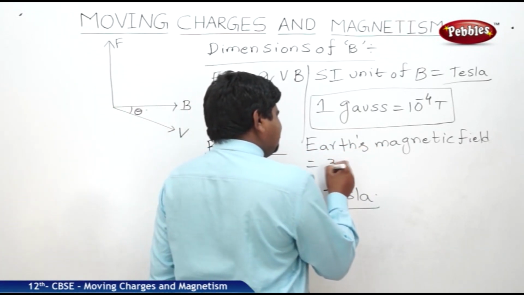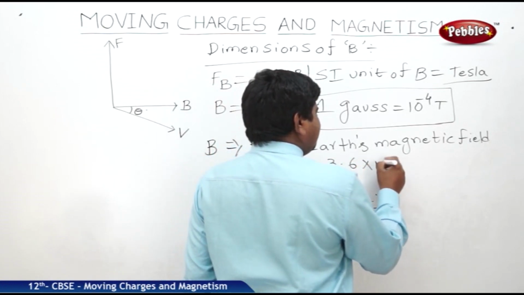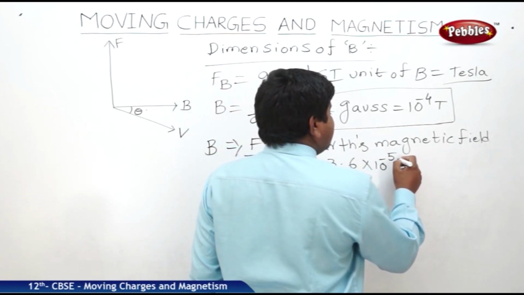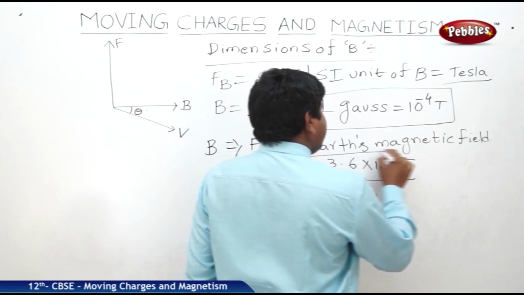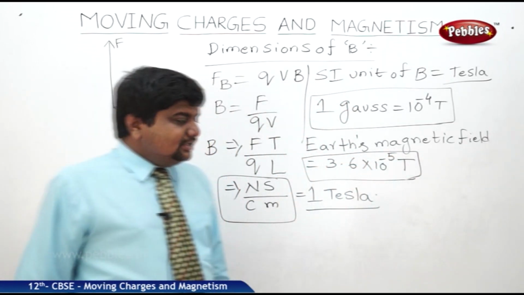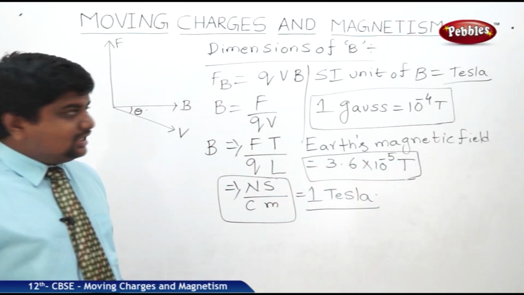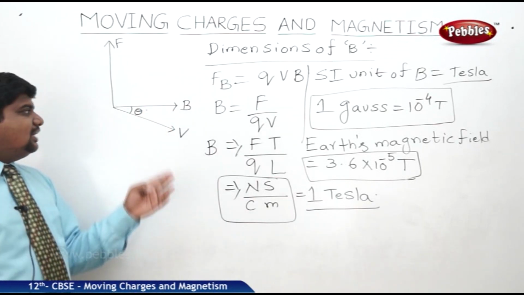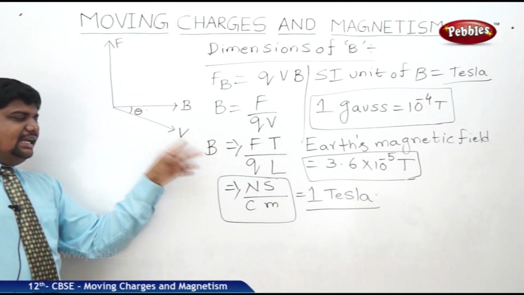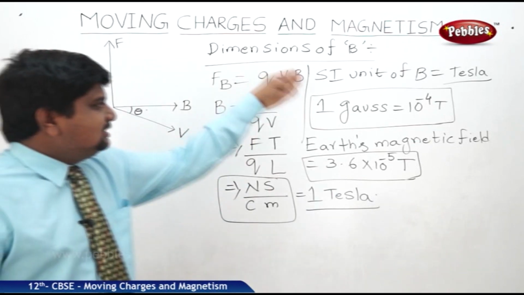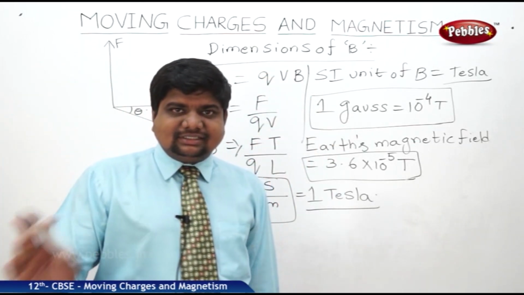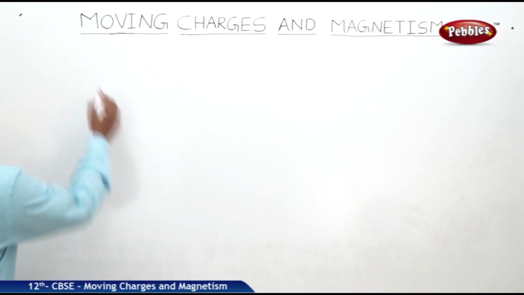It is almost equal to 3.6 into 10 to the power of minus 5 Tesla. This point is very, very important. So we can visualize the concept of force, field and velocity with these dimensions. So what is the dimensional formula of B?